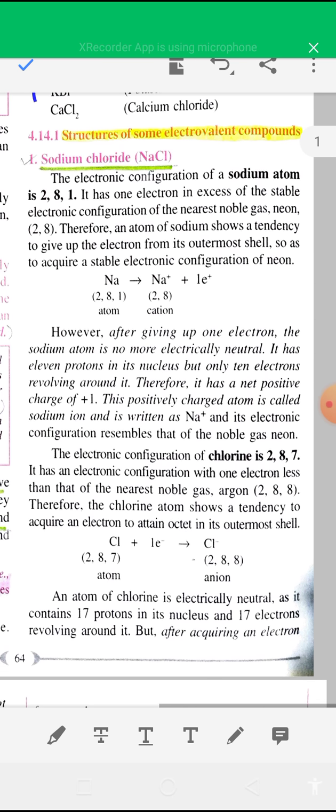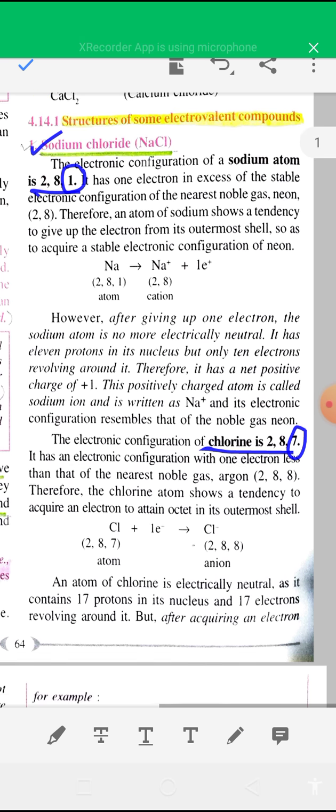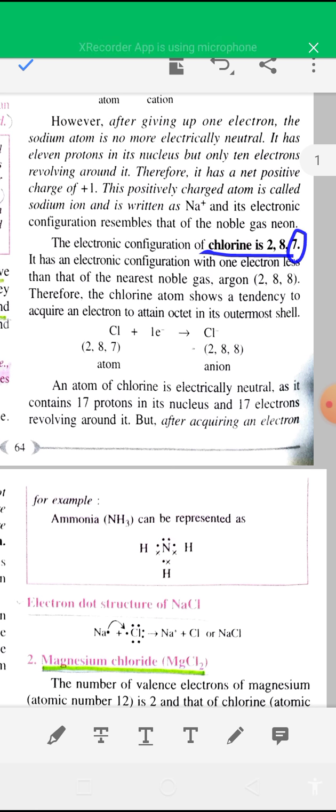Now the structure of some electrovalent or ionic compounds. Sodium chloride, I have told you how sodium chloride is formed. First you have to know the electronic configuration of the sodium atom and the chlorine atom, both given here. Sodium has 1 electron in its outermost shell and chlorine has 7 electrons in its outermost shell. So sodium transfers its 1 electron into the outermost shell of chlorine. After transferring, both the ions formed become stable.